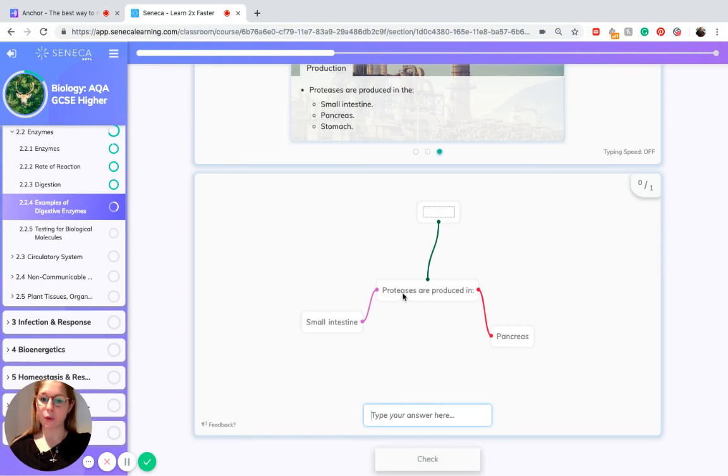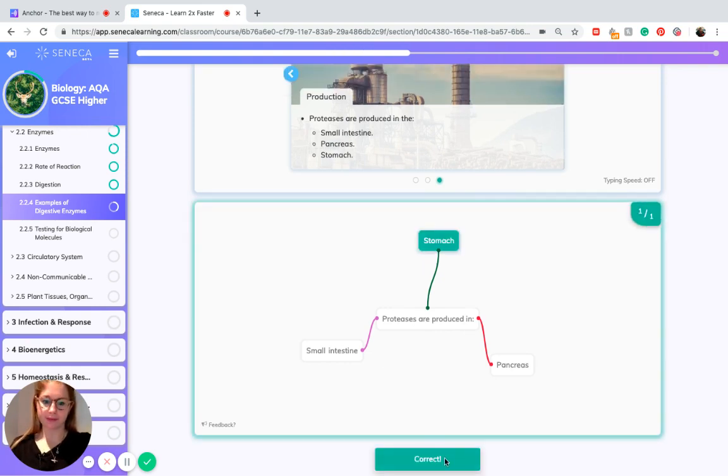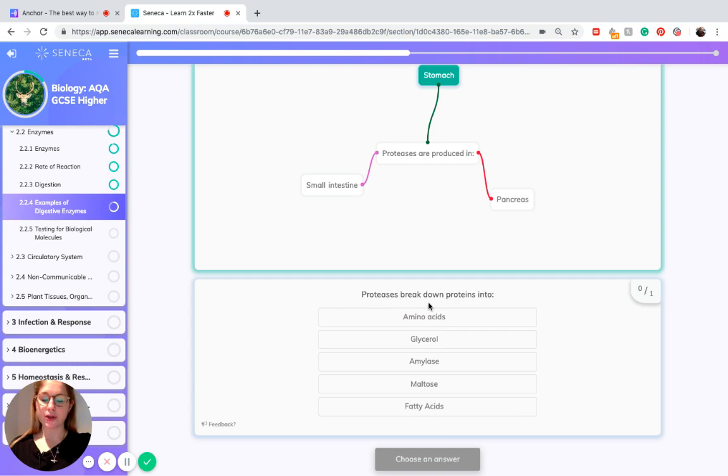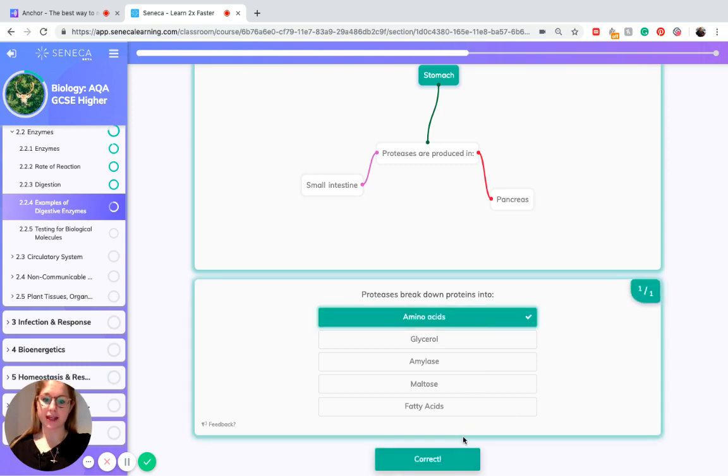So let's recap what we just learned about proteases. We know that they're produced in the small intestine, the pancreas, and the stomach. And proteases break down proteins into amino acids.